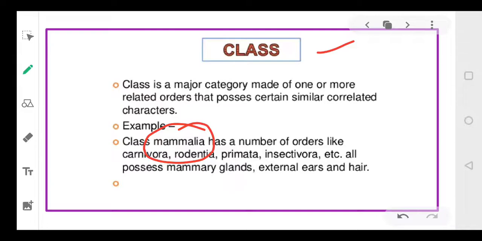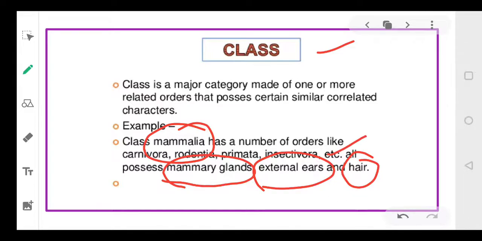And what comes under Mammalia? Mammalia means the organisms that have mammary glands. They have hairs on the body. They have external ears. Touch your ear. This portion that you can touch is called your external ear.